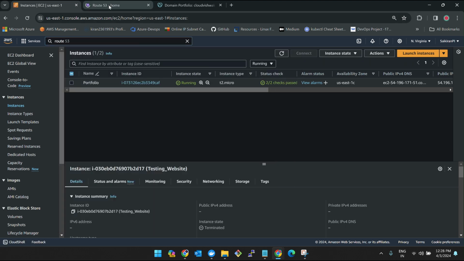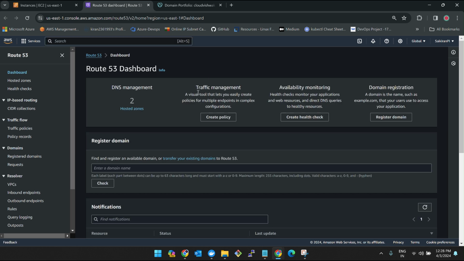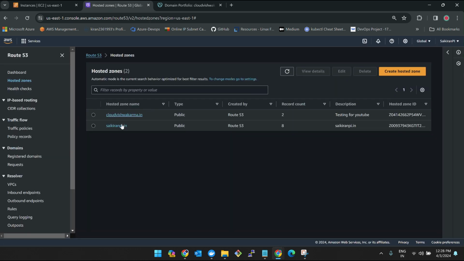Open link. So you should click hosted zones. This is my iCredit PI, my portfolio. I'm not going to touch this, which is running now.